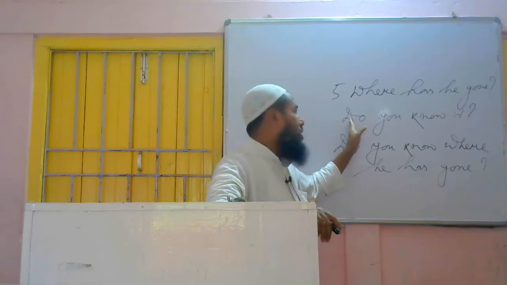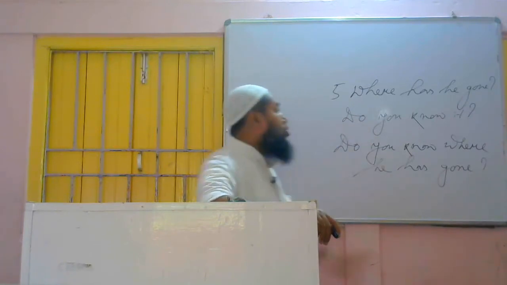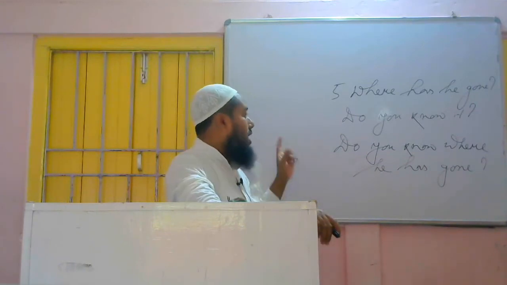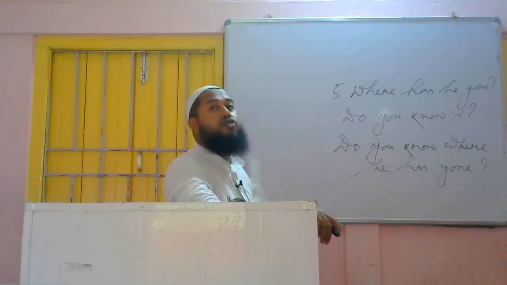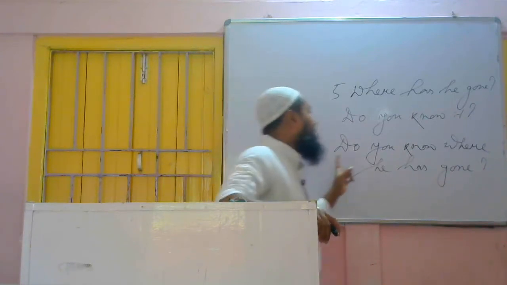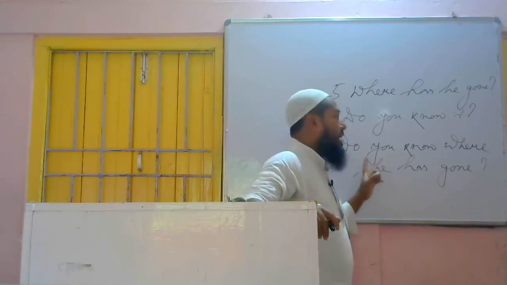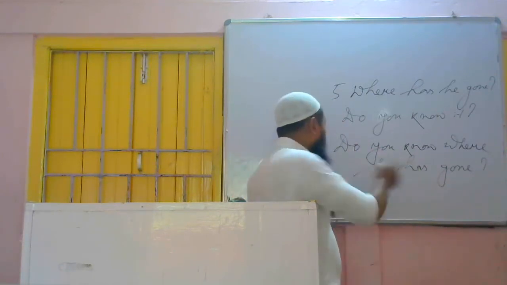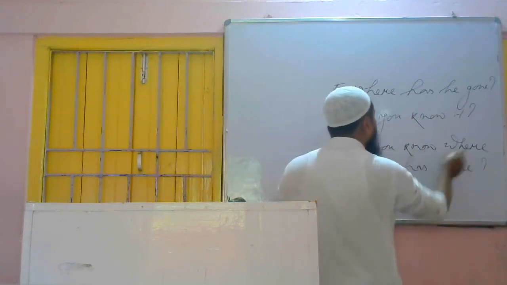And this is what? Yes no type question. Now when we make a single sentence from two interrogative sentences, then we have to be careful, or we have to realize, that when we are making one question, then two patterns of question should not come in the same sentence. If we write, do you know where has he gone?